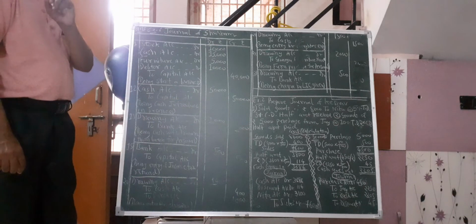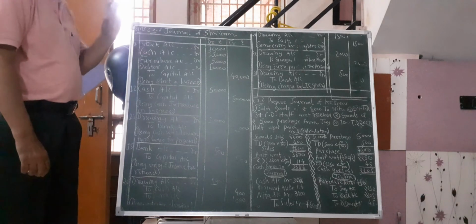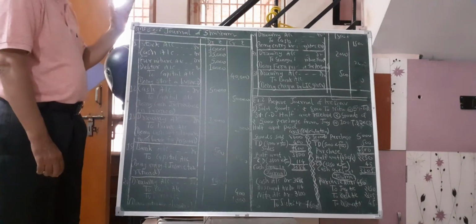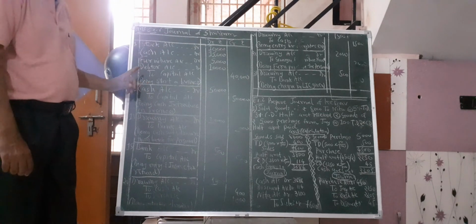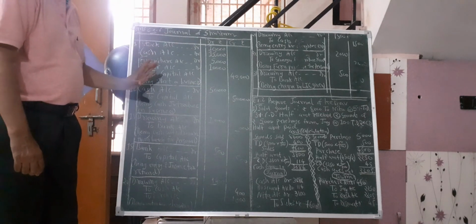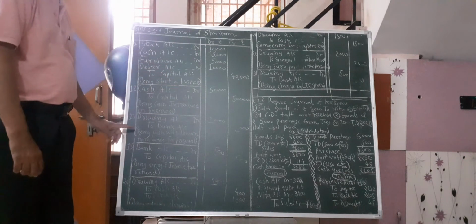Friends, remember one thing. We are preparing journal in the book of Shubham. So only amount introduced in business is noted in the entry.